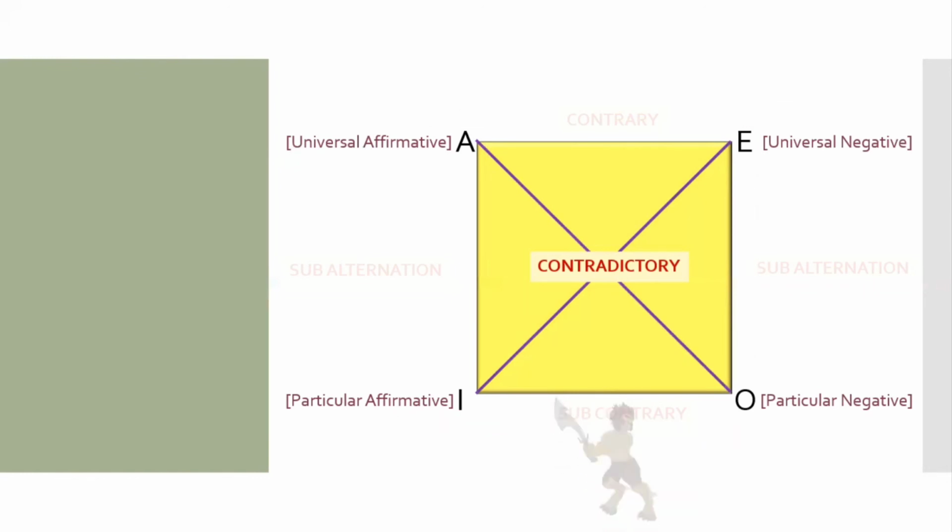Okay, last one. What happens if the proposition O is false? If O is false, its contradictory A should always be true. If O is false, A has to be true. And if O is false, what about I? Remember, when the demon exists, they cannot be false together. So if O is false, I has to be true. And if O is false, what happens to E? Remember, there's a guarantee that falsehood will travel up because the demon is definitely going to send falsehood up. So E becomes false. So in this way, we can be prepared for the different questions that can be asked in the examination in the form of an MCQ.